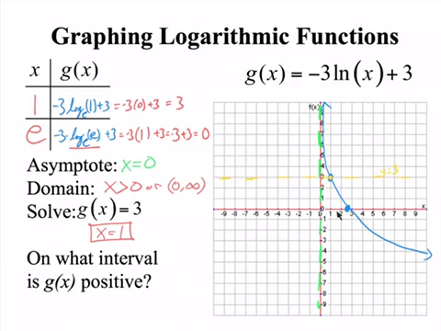Well, isn't it from 0 to e? Because that's 2.7 or e. So the interval would be from 0 to e, or about 2.7. Another way to write that would be 0 less than x less than e. Both of those are perfectly fine answers.